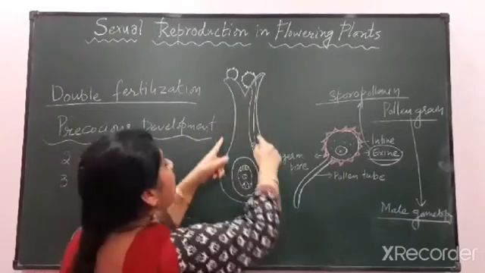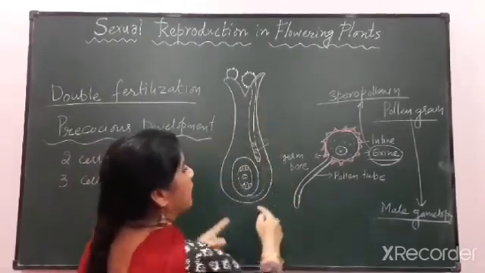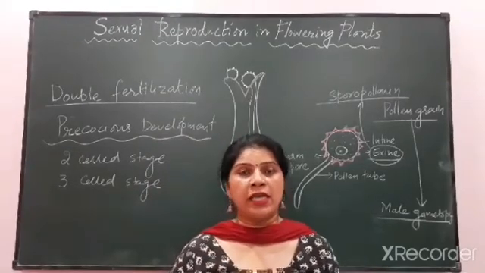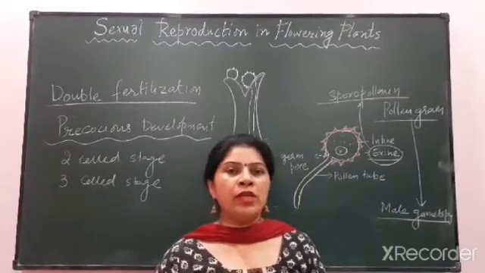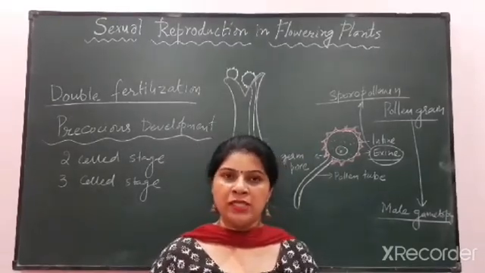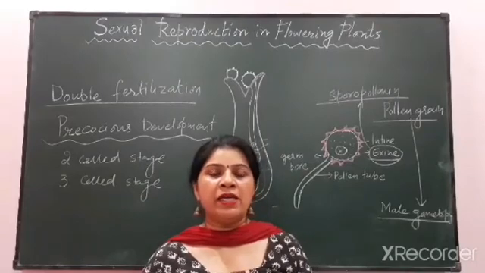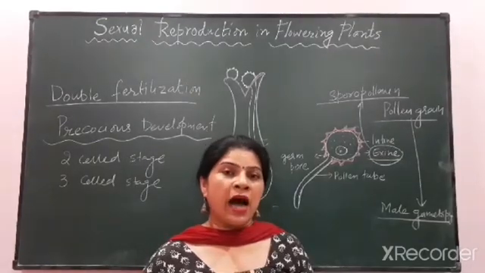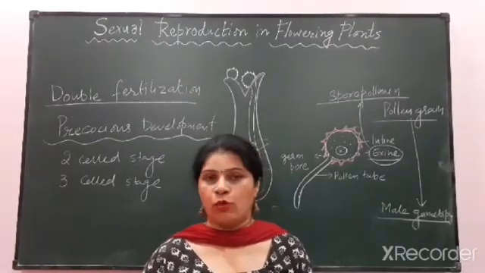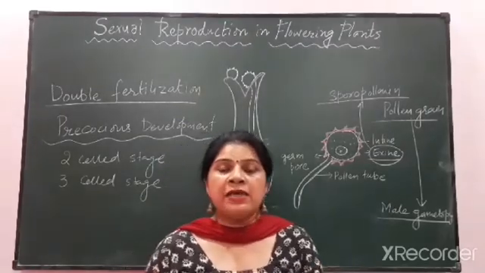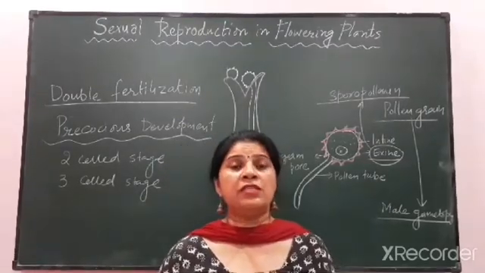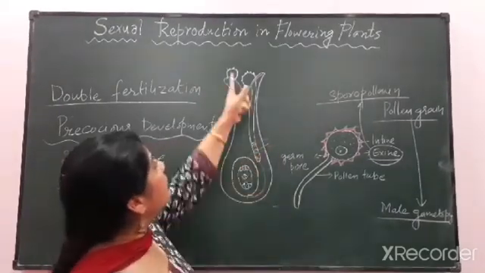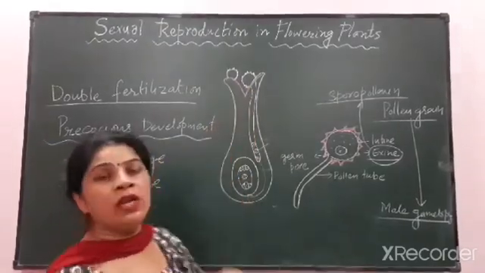Now this stigma or the carpel part also has certain chemicals, and these chemicals are sporophytic in origin. Now there will occur a communication between the chemicals of the pollen grain and the carpel. The pollen grain has chemicals of both gametophytic and sporophytic origin, whereas the carpel has chemicals only of sporophytic origin. And if there occurs a matching between the two, if these chemicals are found to be compatible with each other, then naturally the pollen grain will germinate, or it will not.